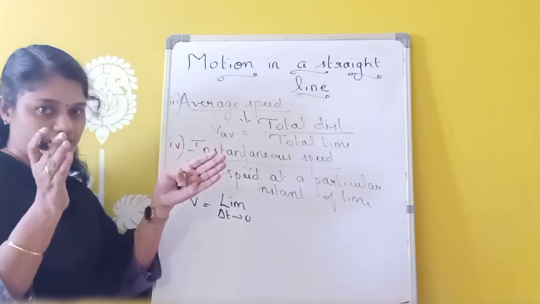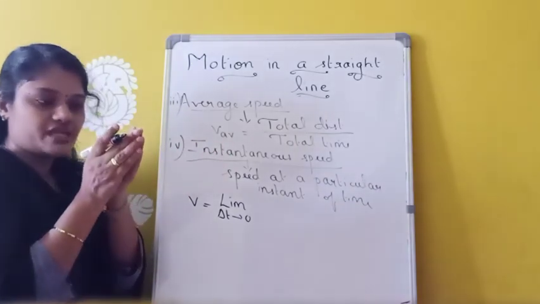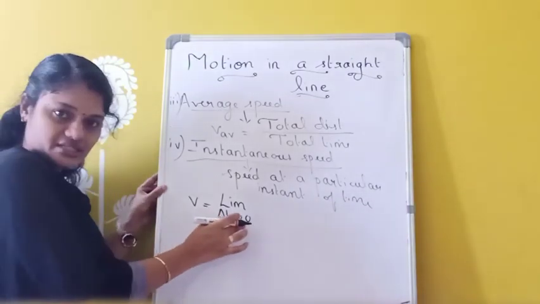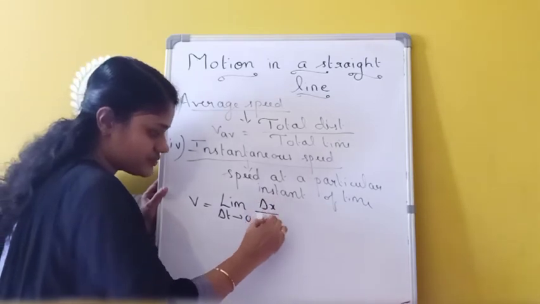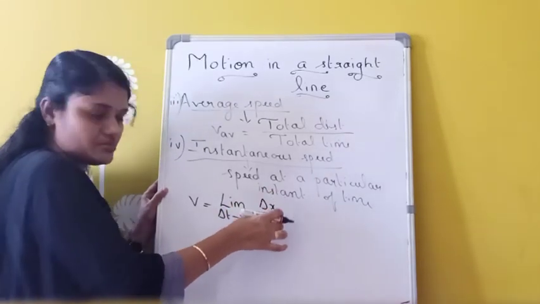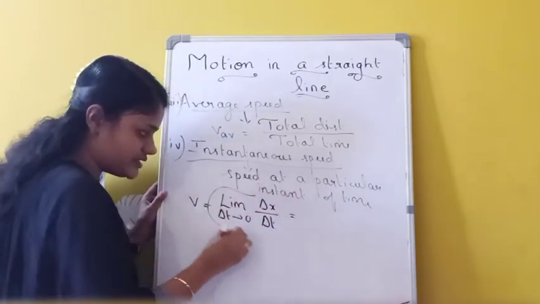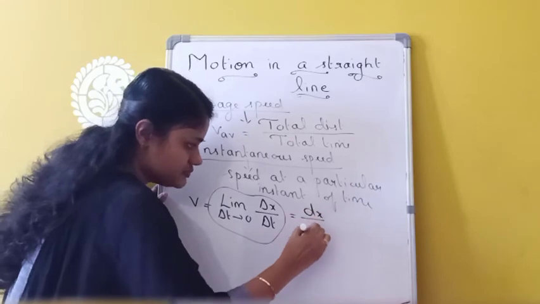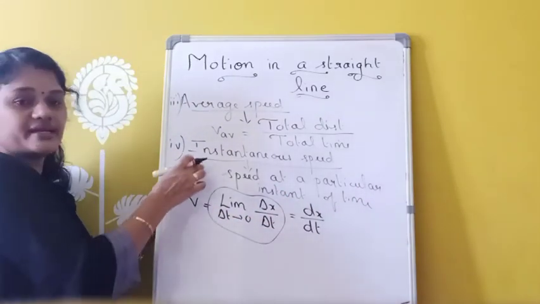Delta t means one time interval, and this time interval is reducing and coming to 0. That means it becomes a particular time. So when limit delta t tends to 0, delta x by delta t, this is the distance by time, can be written as dx by dt.